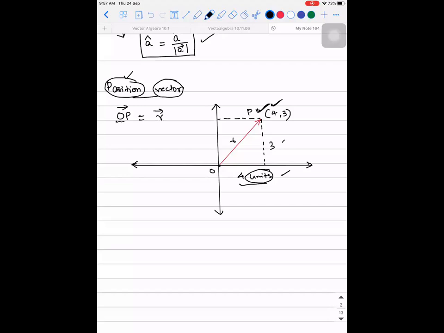So if this kind of a scenario occurs, what will be the definition of position vector? Any vector whose, complete the statement. I already told you the story. You have to complete the statement. Any vector whose initial point is dash. Origin. Yes, is a position vector. Okay, write it down. So any vector whose initial position is origin is a position vector.